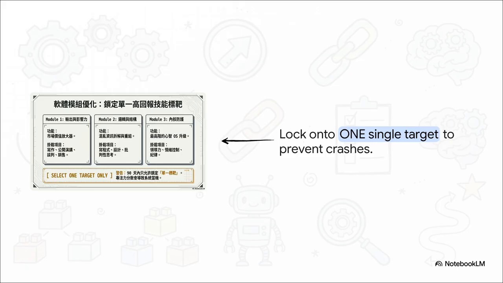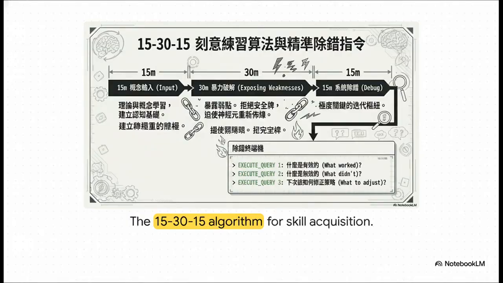You are only allowed to lock onto a single high-return target for the next 90 days. If you scatter your focus across 5 different hobbies, your system will crash. It's guaranteed. You must select one skill that scales your value, something like writing, coding, public speaking, or critical thinking. Lock onto it. This single target becomes the absolute sole focus of your daily 4% engine. So how exactly do you spend that 1 hour?